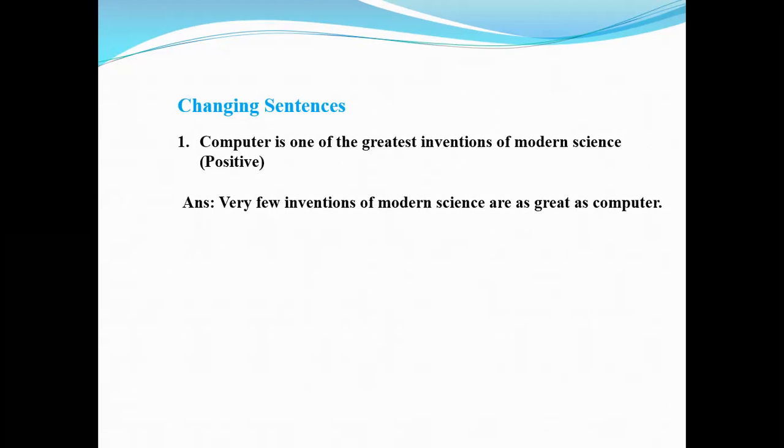As very few is plural, so is will be are. Then use as structure. Then the positive form of greatest is great. Then another as according to structure. Then the first subject. So the answer will be: very few inventions of modern science are as great as computer.